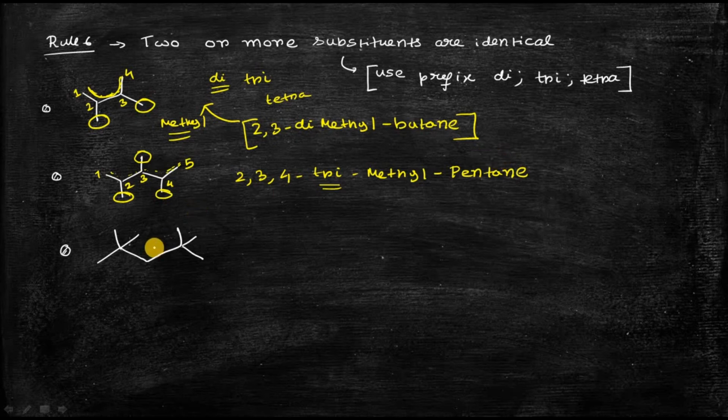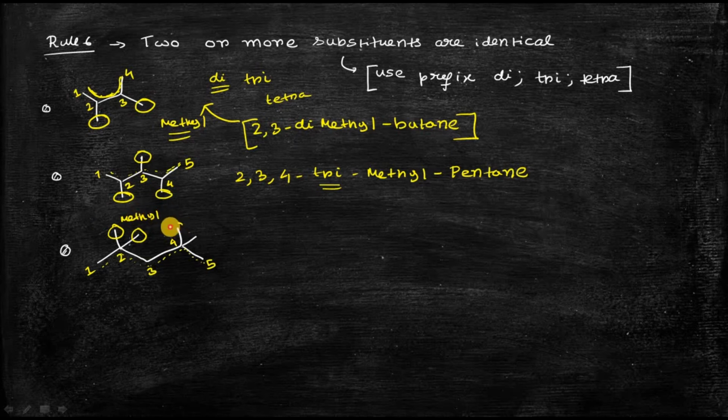Now take the example of another compound. This is the longest continuous chain of carbon atoms, so the numbering will be 1, 2, 3, 4, 5. At position 2 there are 2 substituents, both methyl.